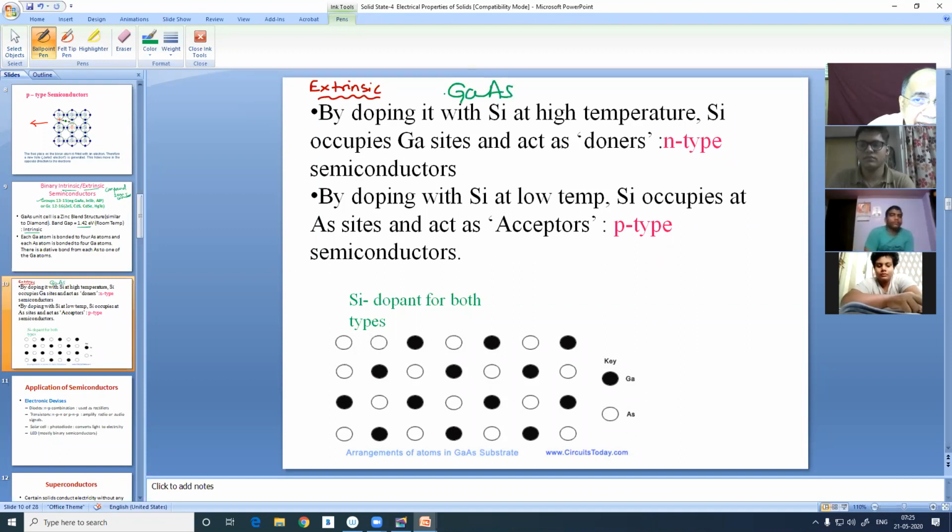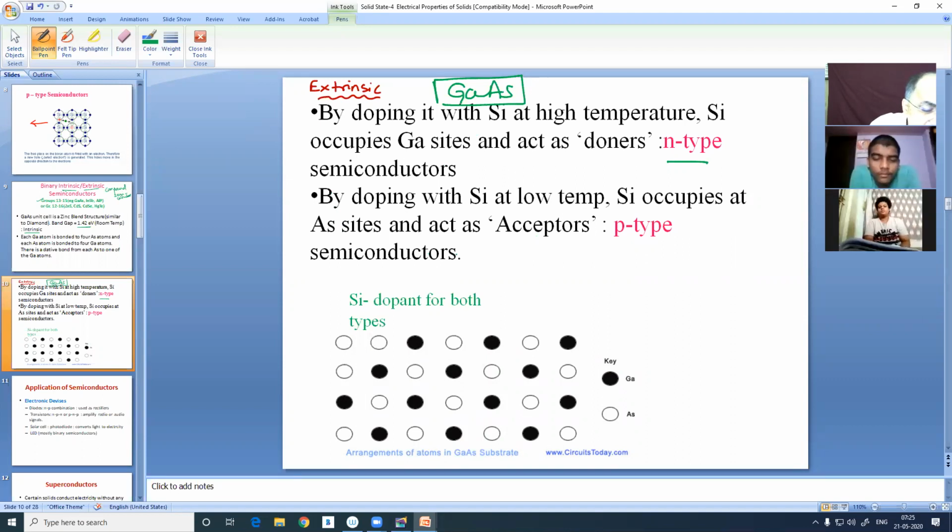I take gallium arsenide as the intrinsic binary semiconductor, and we make it extrinsic by doping silicon. At high temperature, silicon sits at gallium sites. Since gallium has 3 electrons and silicon has 4, the extra electron will be ready for conduction. So that produces an N-type semiconductor with gallium arsenide.